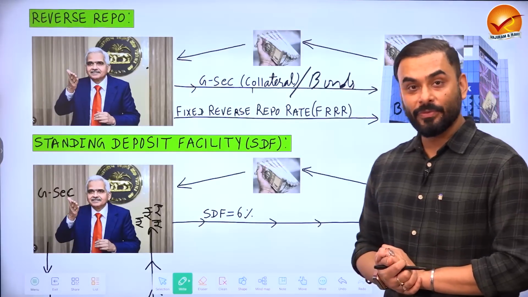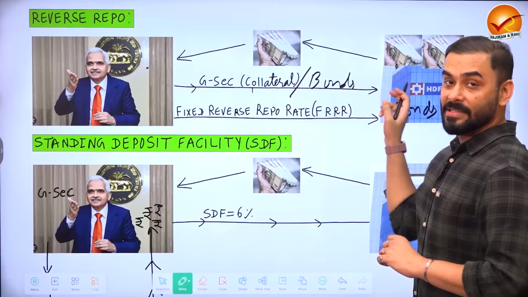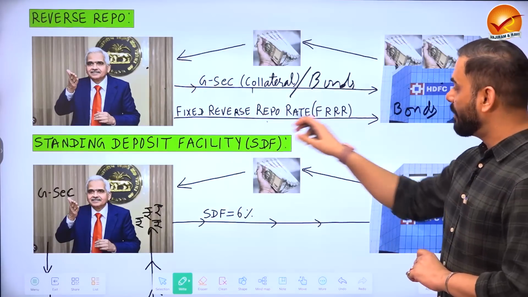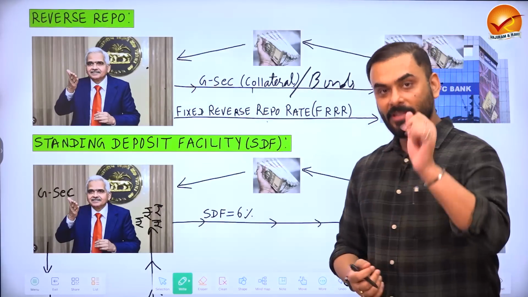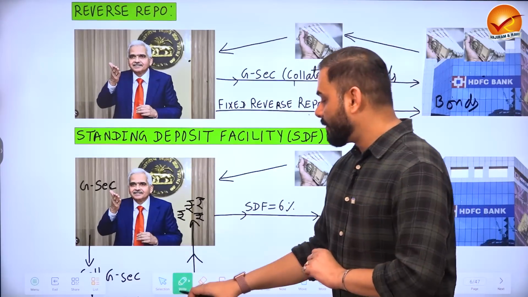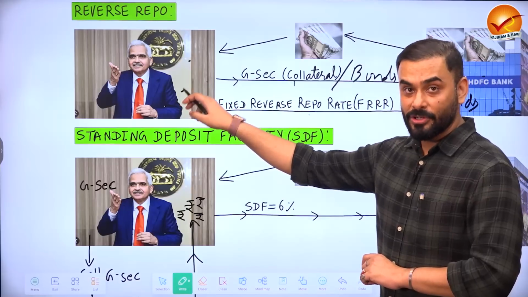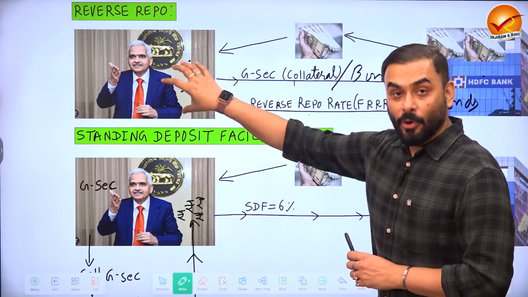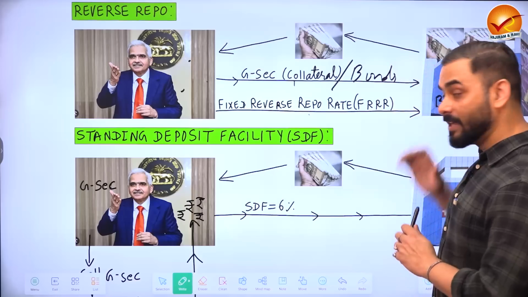But what is the noteworthy point here? Whenever banks give their cash to RBI, RBI gives government securities to banks and RBI pays an interest rate to the bank. But there could be a problem because of this. The problem could be that if RBI starts to give government bonds or securities to HDFC, etc., then most of the bonds of RBI will go to HDFC Bank.